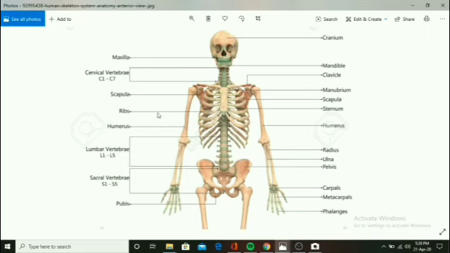These are the ribs we can see. Then the sternum, I have told you what the sternum is. This sternum is actually in the chest cavity in the center. Over here in the front, what we can feel is the chest, that is the sternum. Then there is the humerus. What is the humerus?